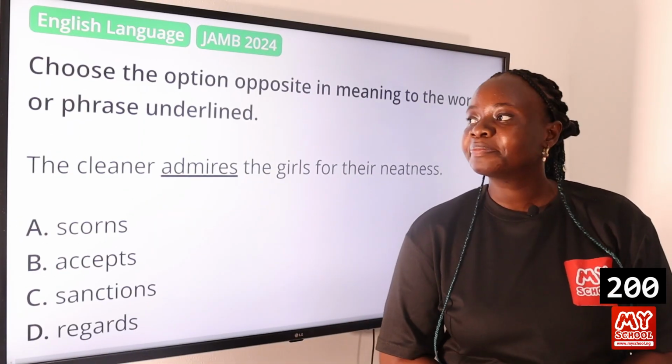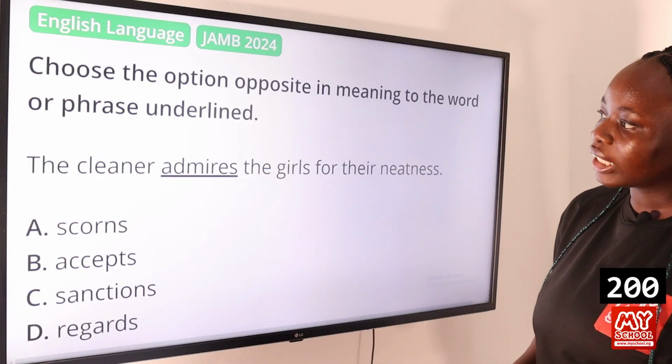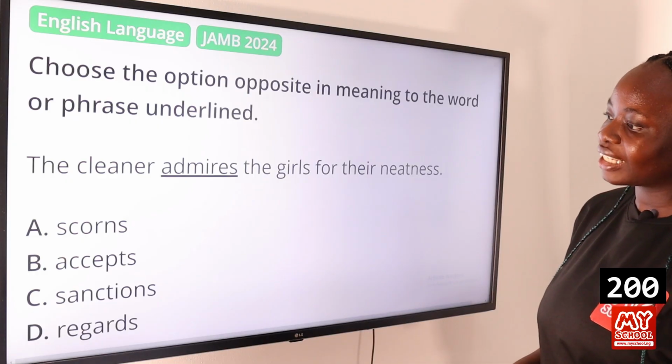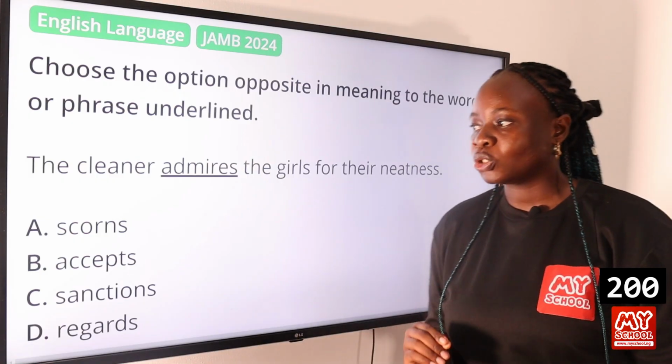Question 200. Again, we have to select the option opposite in meaning to the given word. The cleaner admires the girls for their neatness. Option A, scorns. B, accepts. C, sanctions. And D, regards. So the answer to this will be option A, scorns.